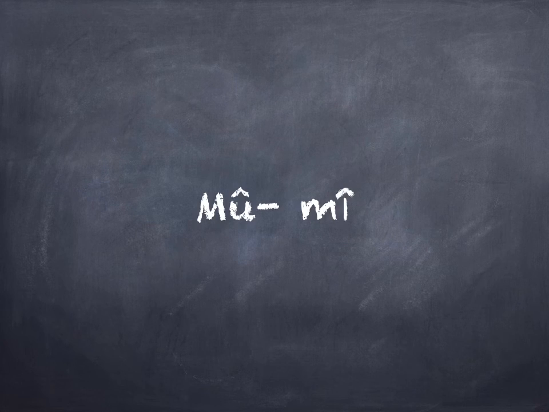Our very first class noun is that of singulars starting with the syllable mo, while the plural starts with the syllable me. Mo for singular, me for plural. Here are the examples.